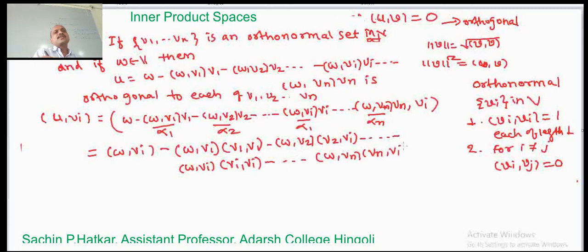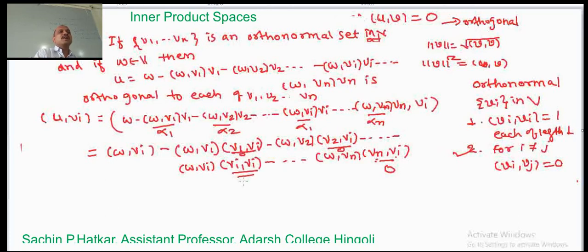Now these vectors are orthonormal, therefore when i is not equal to j, for example here n and i are different, its inner product is 0 by this definition, by this condition. Here V2, Vi equal to 0, V1, Vi is also equal to 0, and Vi, Vi equal to 1.